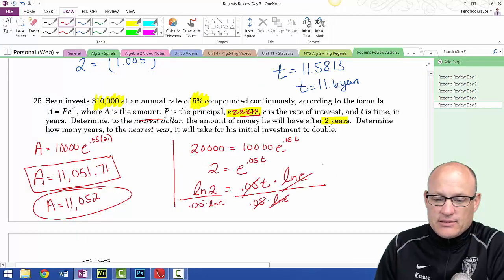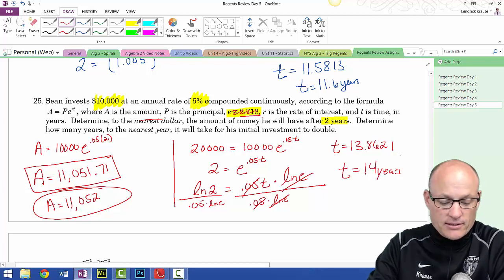13.8629. So t is equal to 13.8629. To the nearest year, t is going to be approximately 14 years.